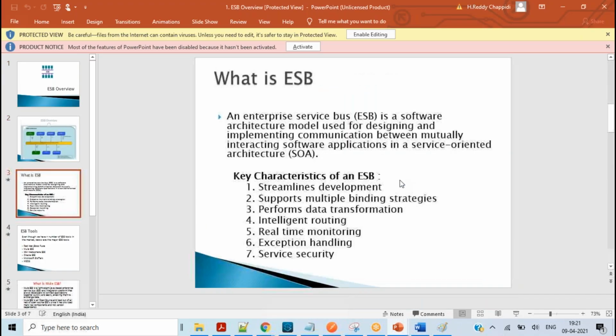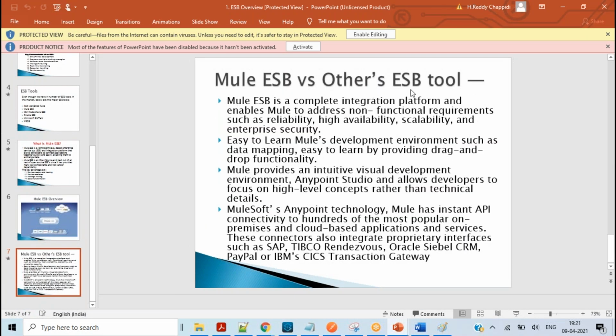When it comes to Mule ESB and other ESB tools, Mule ESB is a complete integration platform and enables Mule to address non-functional requirements such as reliability, high availability, scalability, and enterprise security. What does this mean? Functional requirements are something like interacting with your database and getting the response back, that is, developing an API.